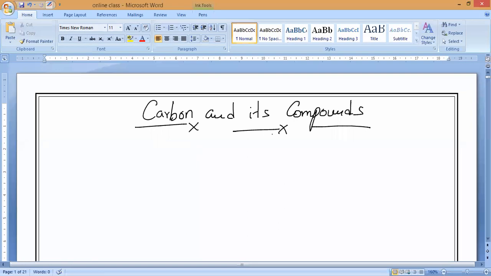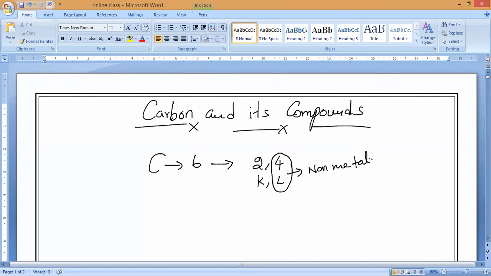And what is the electronic configuration of carbon? Can anybody say? The atomic number of carbon is 6, and we can write the electronic configuration as 2, 4, that is, K and L. If you observe, the valence shell of carbon is L, which has 4 electrons, so it might be considered like a metalloid, but actually it is a non-metal. That is what we studied in the last class.